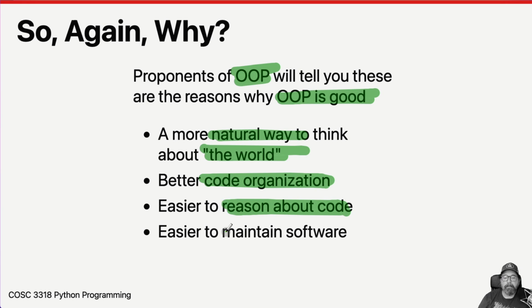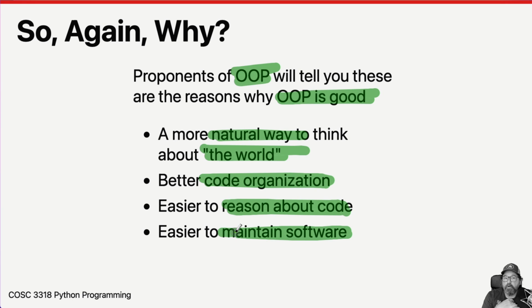And then finally, because of all of those things, supposedly it's easier to maintain software. I have been in object-oriented systems, really large software systems, and let me tell you, once things get large, in my opinion, irrespective of how you're doing it, whether it's procedural programming or object-oriented programming or functional programming, big software is hard to maintain.